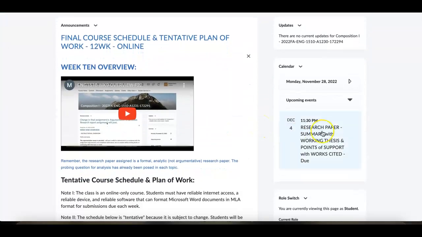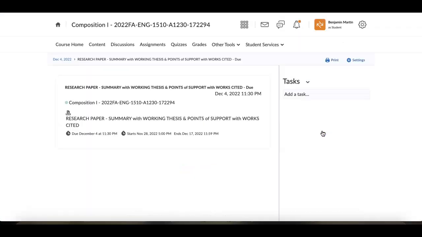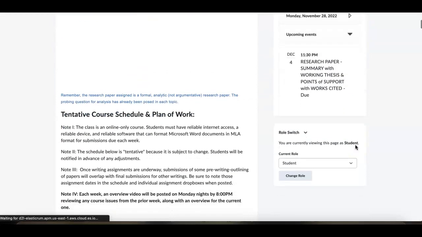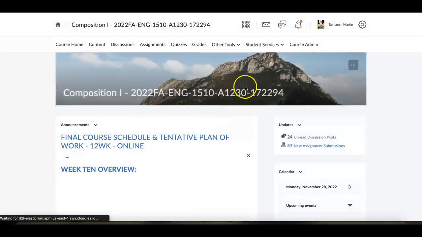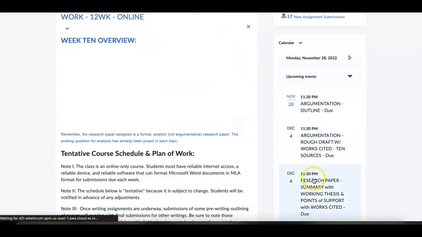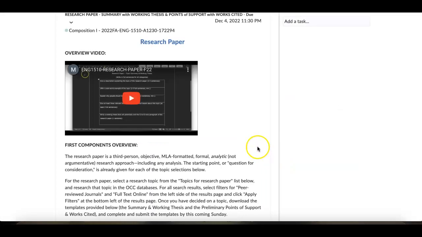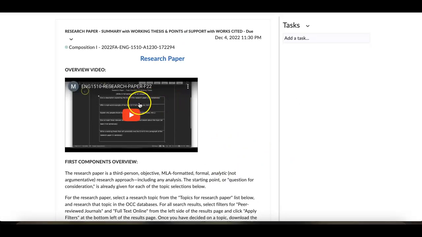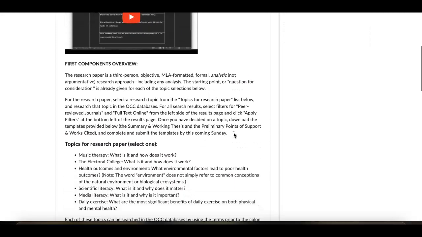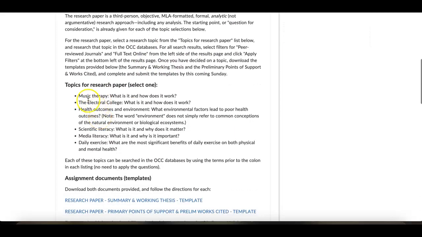For the reports themselves, here, the Dropbox is available for everyone. When you get into this, this opens at 5 p.m. today. I will show you from a viewpoint that is not restricted as a student role right now, so that you can see what's in that Dropbox. You'll see that the argumentation pieces, those won't show on yours. Those have been removed from your schedule. But you'll see this in your Dropbox for the research papers. There's an additional video that's linked here that's an overview for this assignment itself, and then the component pieces are all detailed. The topics you have to pick from for this research assignment are all listed here.